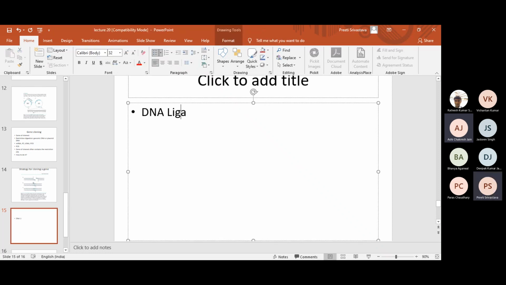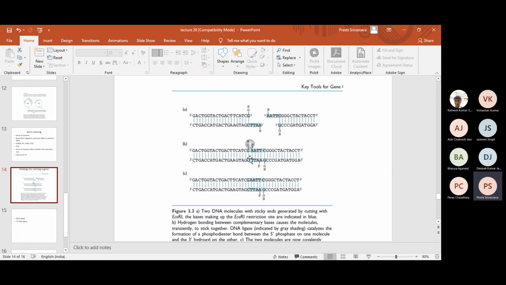We'll say DNA ligase is used, but DNA ligase is required in DNA replication, and E. coli also has DNA ligase. It is used for sealing the nicks, if you remember, during replication. So it is the same enzyme which is used here. E. coli also has DNA ligase, but it is not that efficient. What is used is the ligase from a bacteriophage, which is called T4 DNA ligase. T4 is the name of the bacteriophage from which this DNA ligase is obtained, and it can help in the formation of the phosphodiester bond.